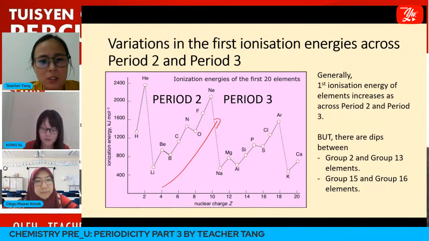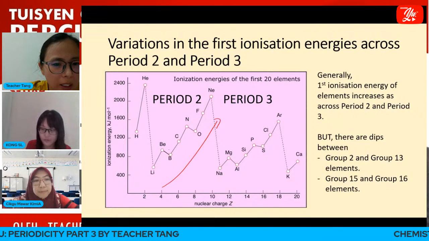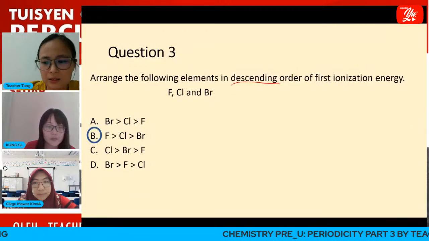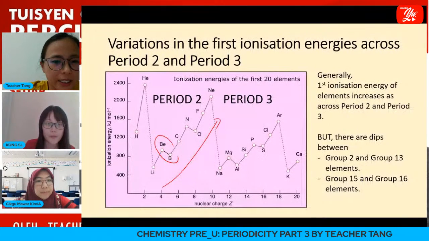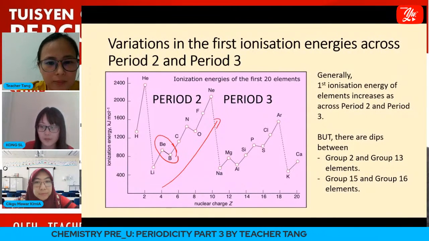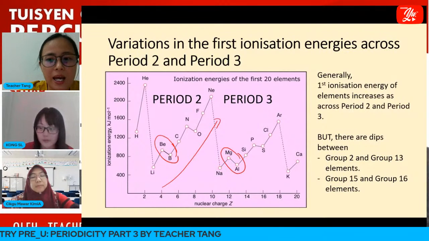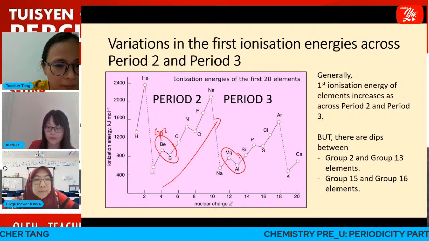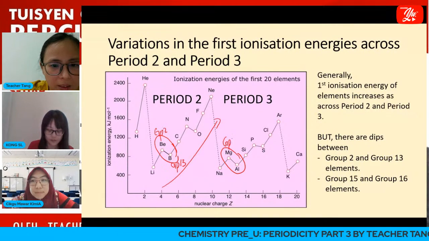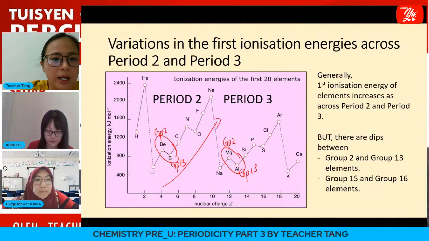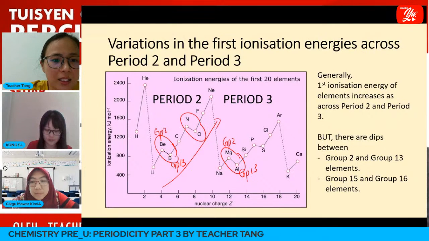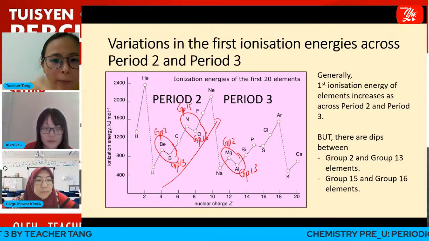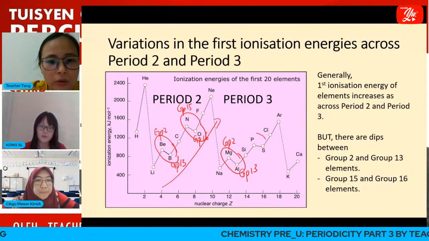there are dips between group 2 and group 13. So there's a dip between group 2 and group 13 for both periods. And then there's also another dip between group 15 and group 16 for both period 3 and period 2.